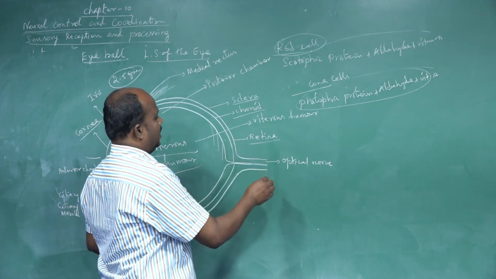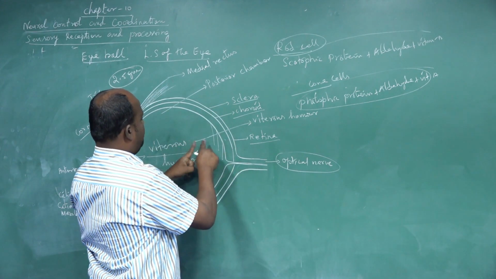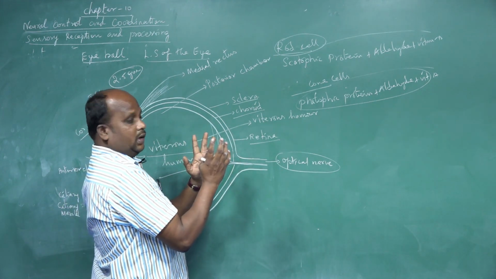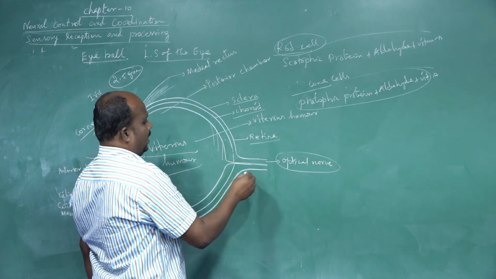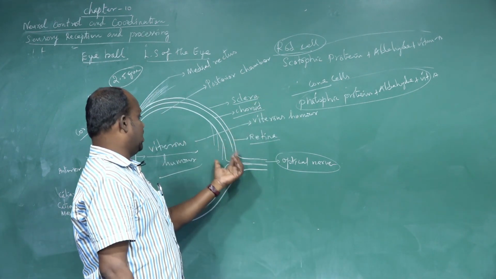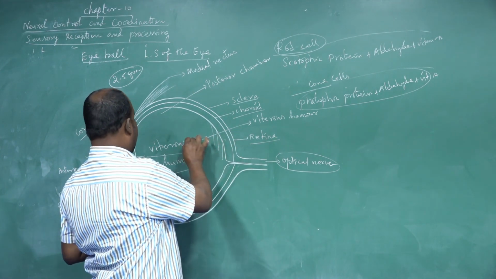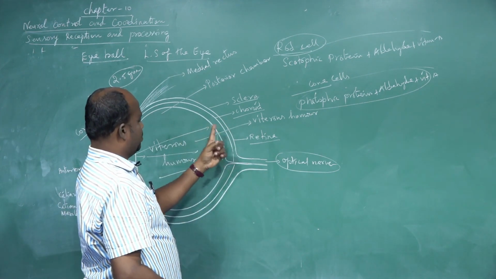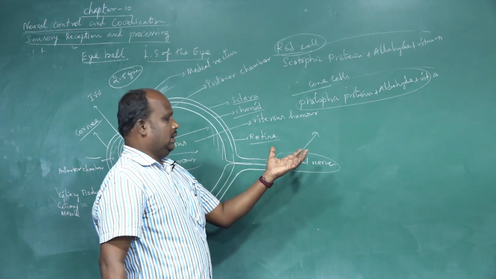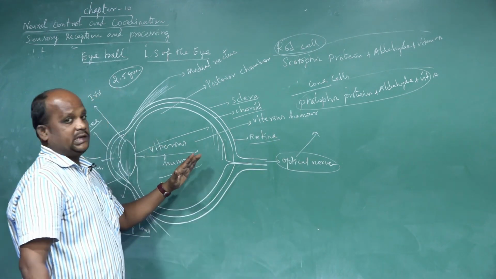They are connected with the optical nerve. So the retina is a photosensitive part, present in the posterior part of the eye structure. The retina contains two kinds of cells: one is the optical nerve cells, the second is photosensitive cells. The mixture of these two is called the retina. It receives the different types of light rays from the lens and provides them to the optical nerve. The optical nerve goes to the occipital lobe of the brain, which senses the different types of light rays and the image. So that is the structure of the human eye.